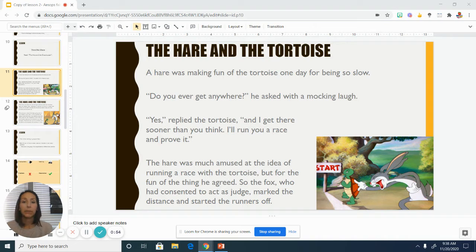A hare was making fun of the tortoise one day for being so slow. "Do you ever get anywhere?" he asked with a mocking laugh. "Yes," replied the tortoise, "and I get there sooner than you think. I'll run you a race and prove it." The hare was much amused at the idea of running a race with the tortoise, but for the fun of the thing, he agreed. So the fox, who had consented to act as judge, marked the distance and started the